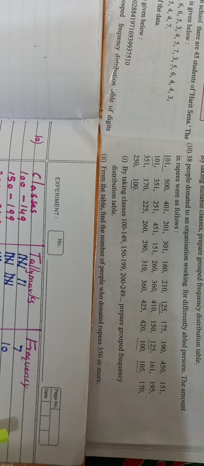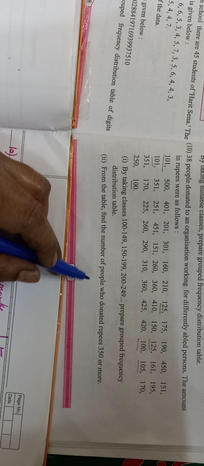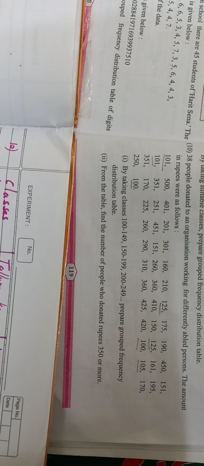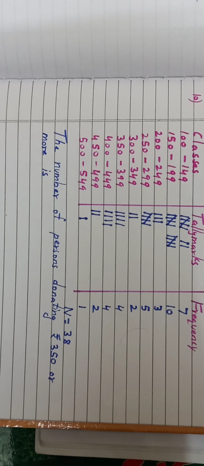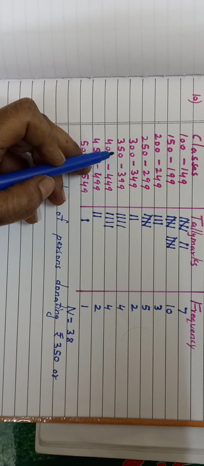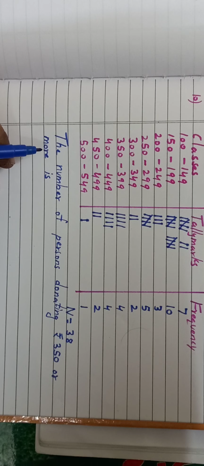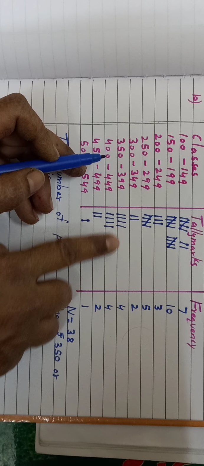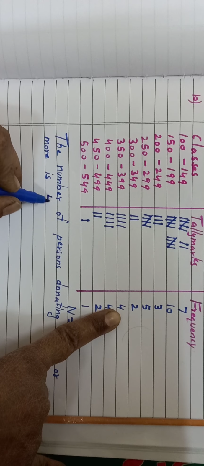Now one question has been asked. From the table, find the number of people who have donated rupees 350 or more. This answer also we will write. See here, from here it starts. The number of persons donating rupees 350 or more is. So here you see 350 to 399. How many persons are there? 4.